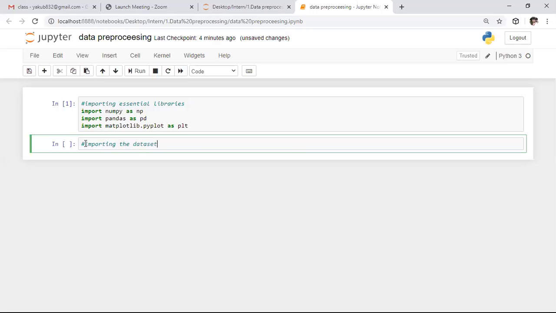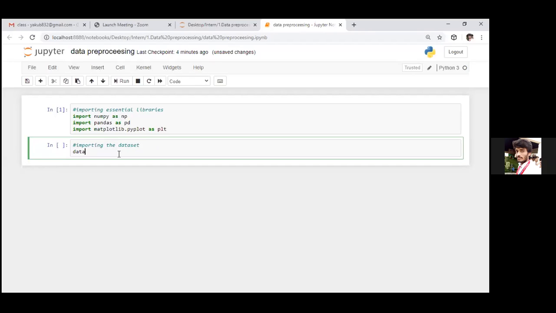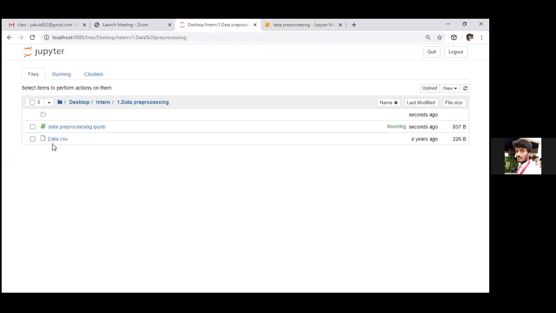Which data set do we have? Here we need to import the data set. To import the data set, in pandas itself we have, if you want to read a CSV file, the read_csv function. To read the data, we need to use the read_csv function, and here we need to specify the file name. If you observe this folder, in this folder we have data.csv. So here we have the file name as data.csv. We need to read this CSV file by using pandas.